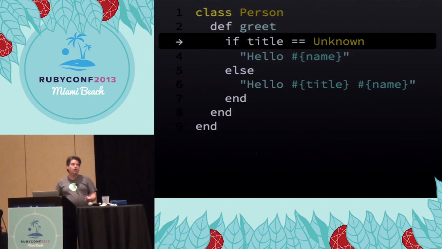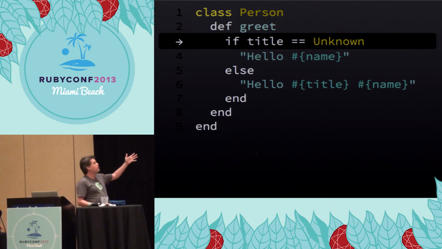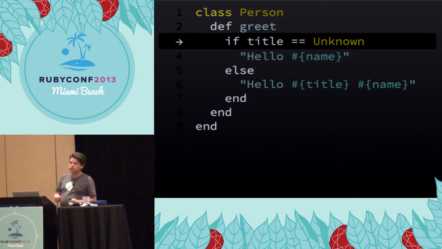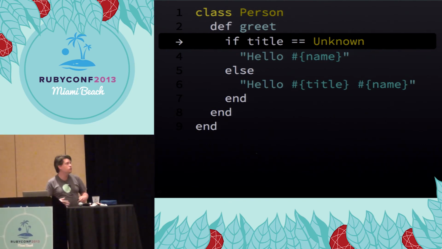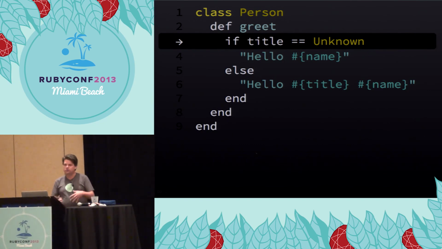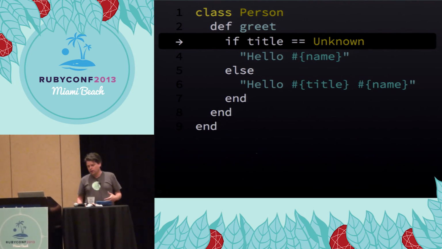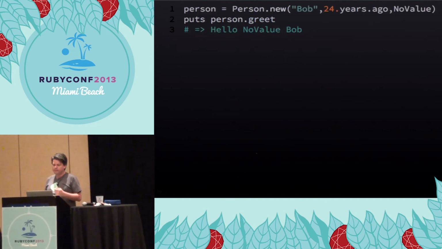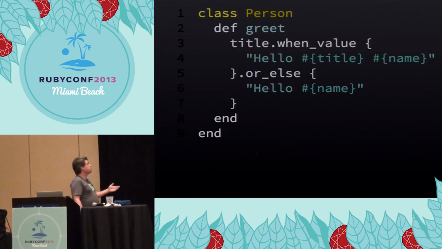since there's so many different symbols that represent some type of no value, we can't just get away with comparing it. Like with nil, it's handy. We know there's only one nil, and even though we know we should be calling the .nil method, we tend to compare it to nil a lot, but that's okay because there's only one of them. Well, in this world of no nil, there isn't one of them, there's four, and it would be pretty darn ugly to be checking title against all four values. What we really need is some sort of API around this, some messages that we can send to make this a little simpler. So what if we had something like this?